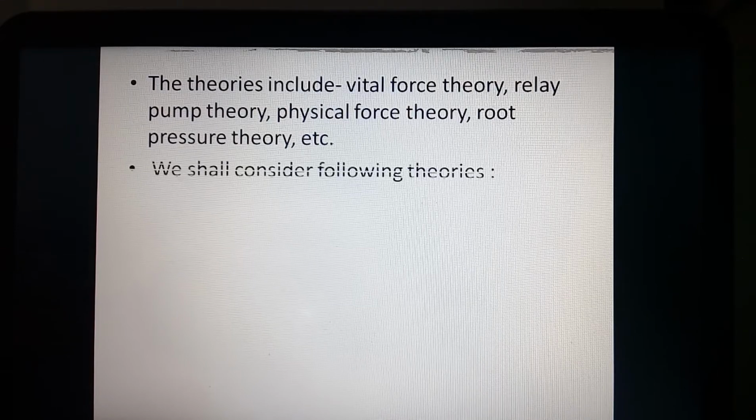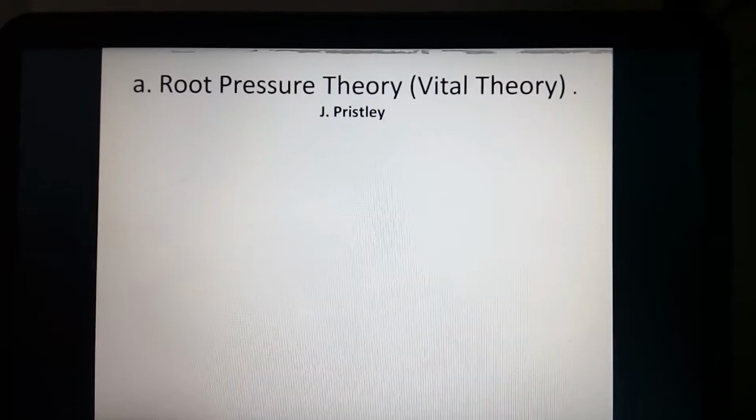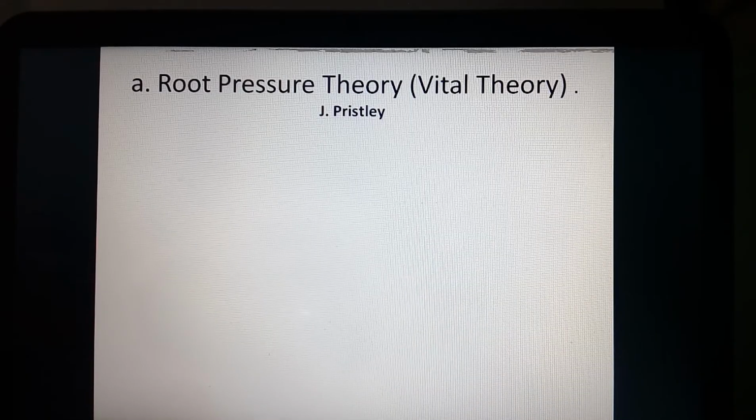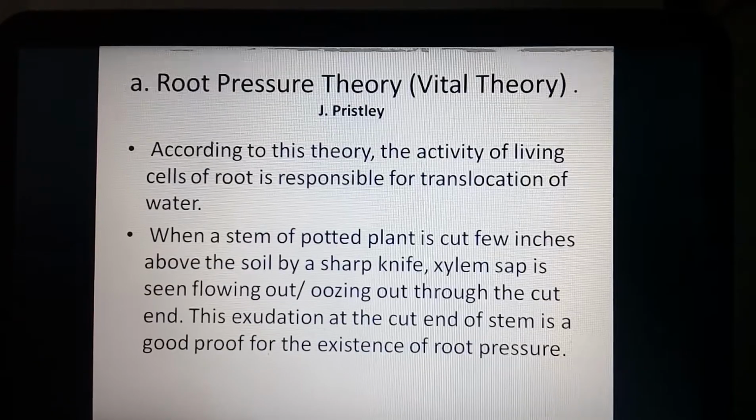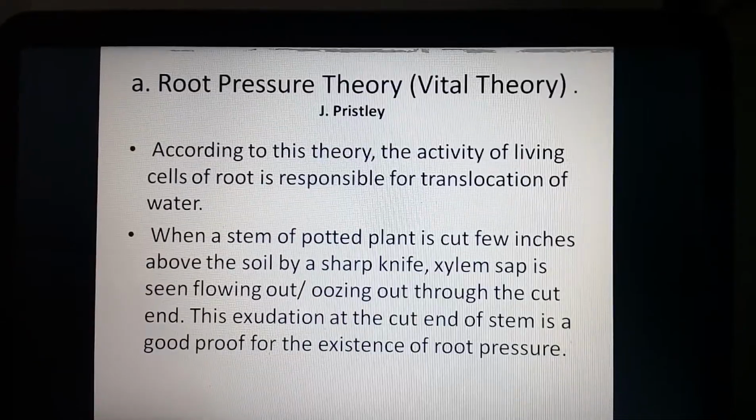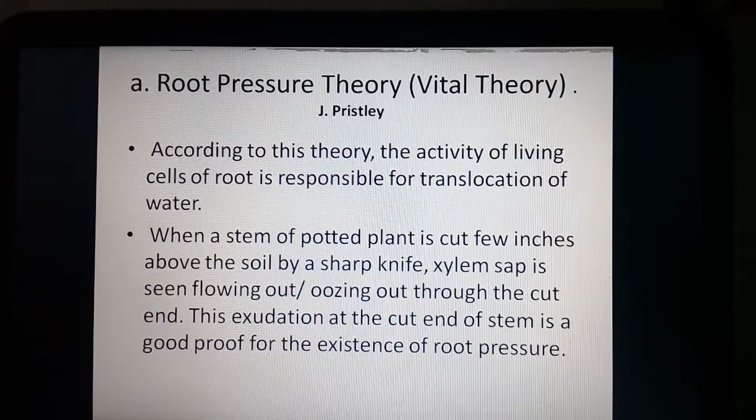The first theory we are going to discuss is the root pressure theory. This is an important theory given by the scientist J. Priestley. According to the root pressure theory, you can observe that the activity of the living cells of the root is responsible for translocation of water.